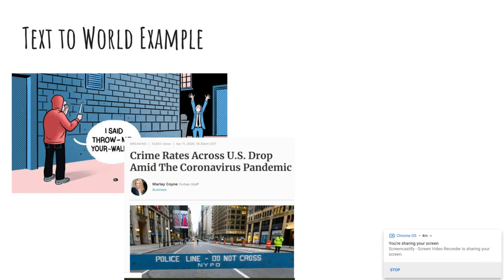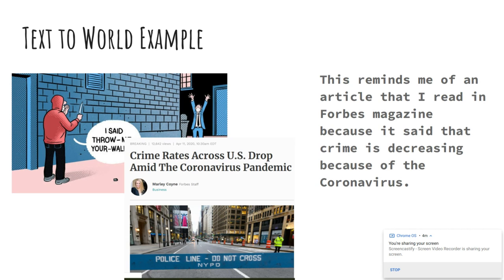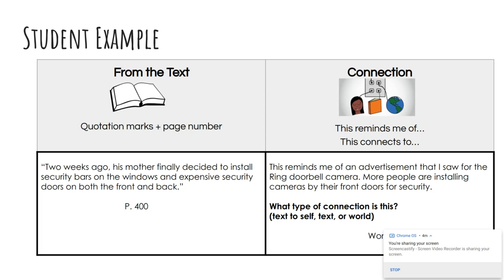This is the article Crime rates across the US drop amid the coronavirus pandemic. This reminds me of an article that I read in Forbes magazine because it said that crime is decreasing because of the coronavirus. So, this is a situation happening in real life, and I'm connecting it to the text, which is this image.